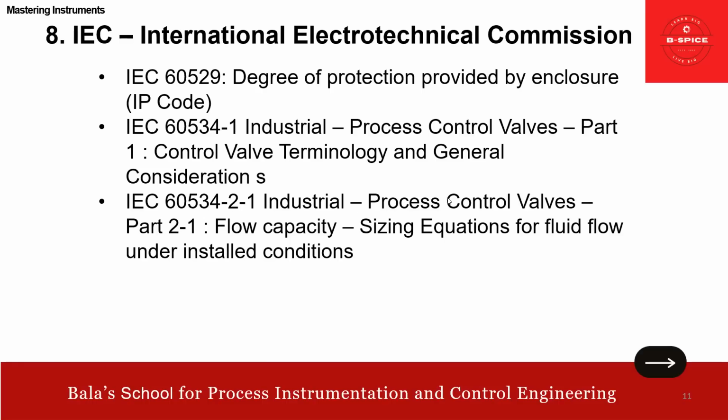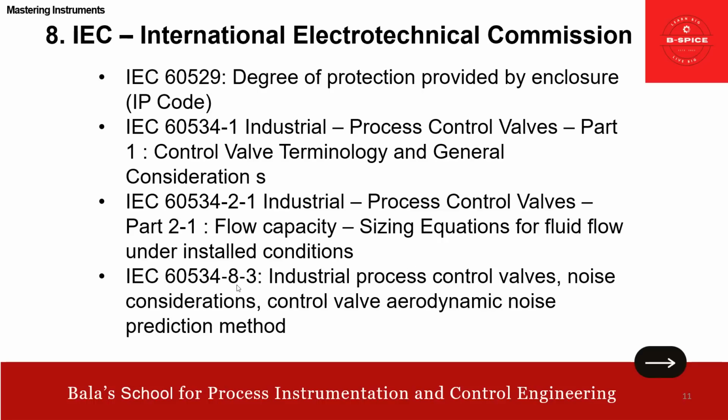Then 534 Part 2-1 talks about process control valve flow capacity, whereas part 1 talks about terminology and general consideration. Part 2-1 covers the sizing equation for fluid flow under installed conditions. Basically it talks about sizing. Then 534-8-3 talks about industrial process control valve noise consideration, aerodynamic noise. You remember that 85 dB? All these come under this. Hope it is clear.